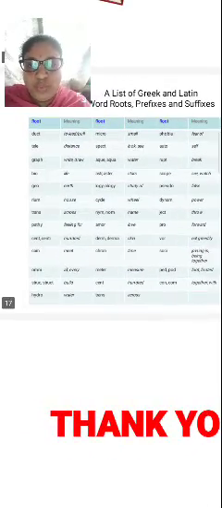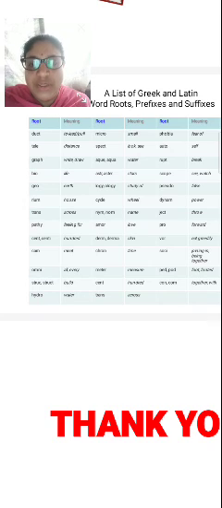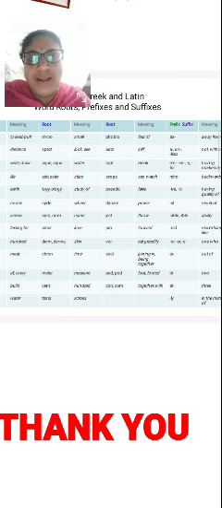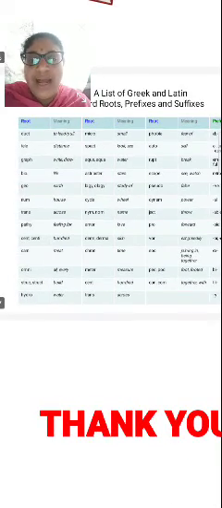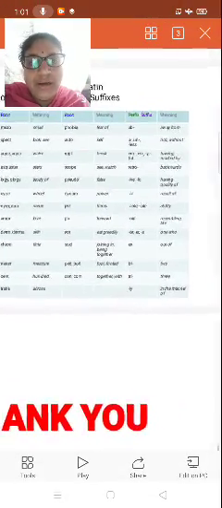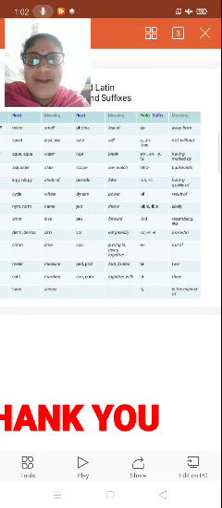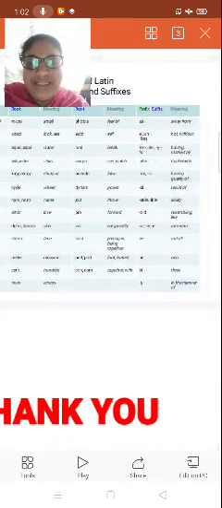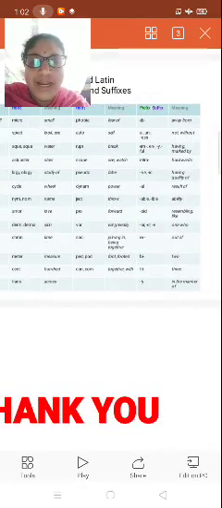Struct means build. Cent, 100, century. Con or calm, together with, try means tree. Hydro, water, trans, across, and ly, in the manner of. Hydrotransly, water across, in the manner of water across.